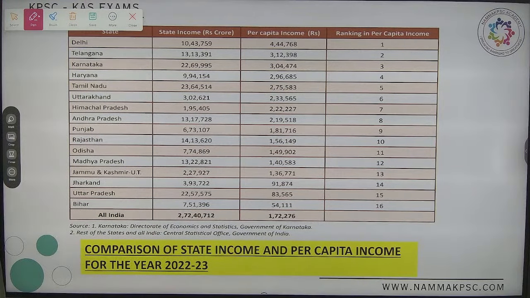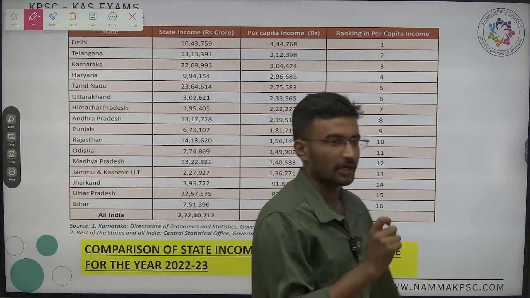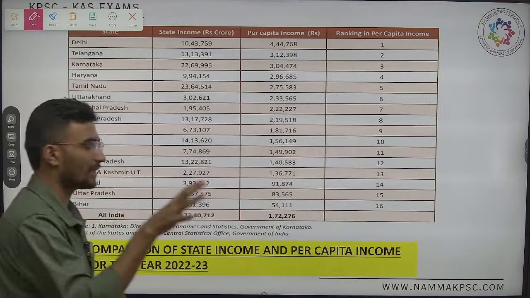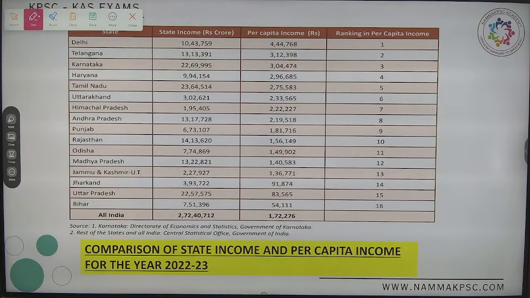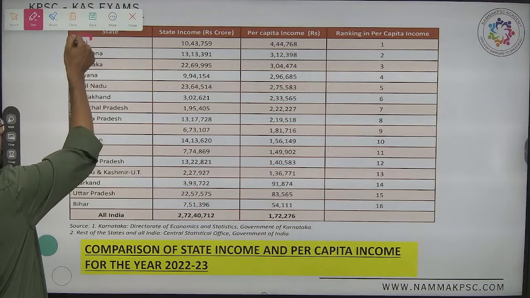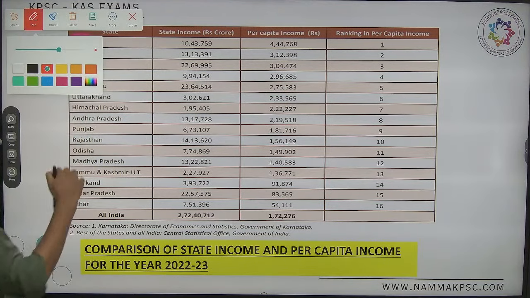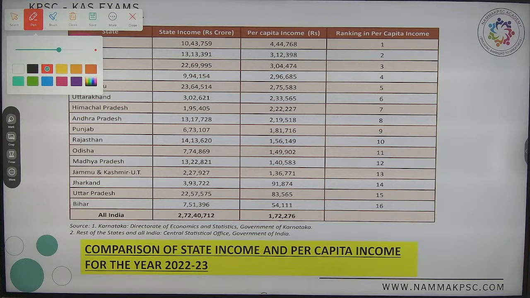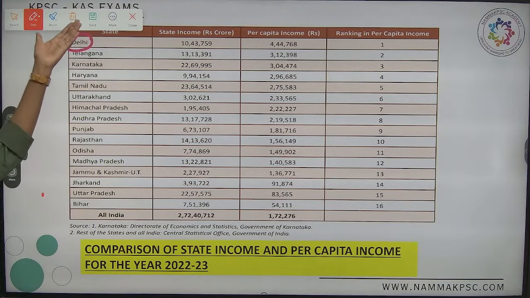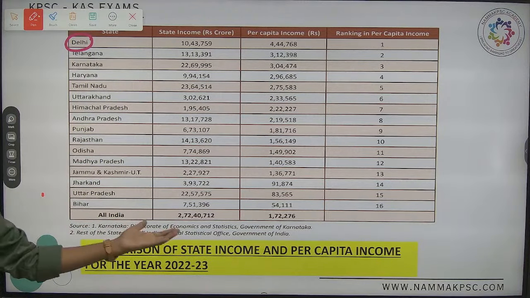Which state is performing at the highest ranking on per capita income? If you ask for a state, it is Telangana. It is the first and the foremost one. Okay, I'll just brush up. Let's see later. The first and the foremost one on the top rank, including both the UTs as well as states. UTs as well as the states are being calculated here. Now, have we taken all the states?